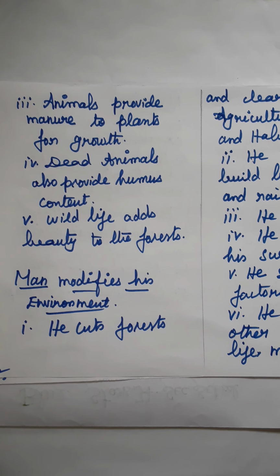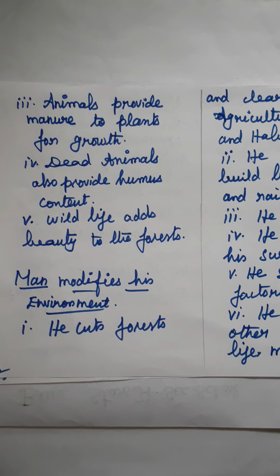Shall we see the points again, how the plants and animals depend on each other? Plants provide food to animals. They provide shelter to wildlife in the form of forest. Animals provide manure to plants for growth. Dead animals also provide humus content. Wildlife adds beauty to the forest.